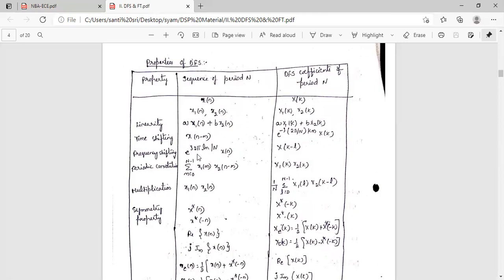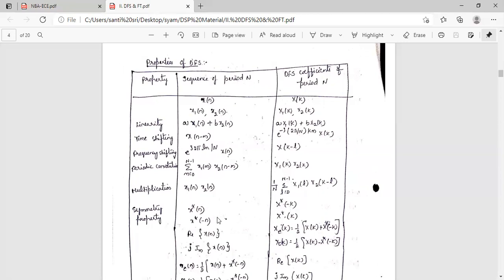Frequency shifting: e power j 2 pi ln by N into x of n will become X of k minus l. Periodic convolution: sigma m equal to 0 to N minus 1 x1 of m into x2 of n minus m will become X1 of k into X2 of k. And multiplication: x1 of n into x2 of n will become a circular convolution, so 1 by N into sigma l equal to 0 to N minus 1 X1 of l into X2 of k minus l.